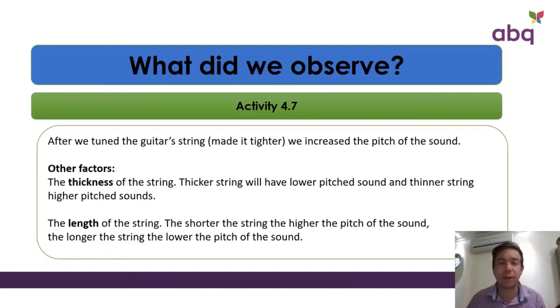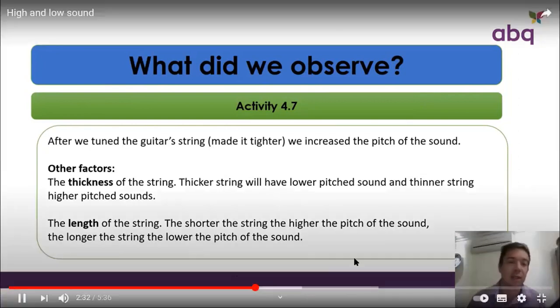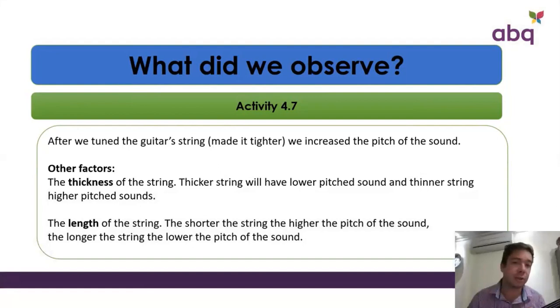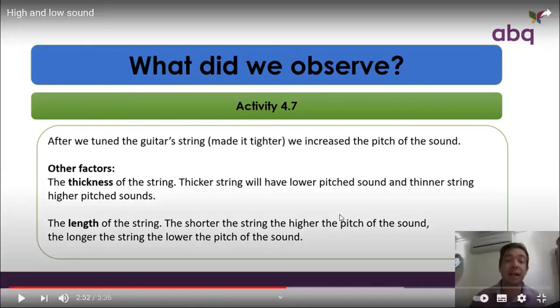That is not the only factor that can change the pitch of a string instrument. The other thing is the thickness of the strings. On a normal guitar, your top three strings will usually be thicker than your bottom three, and that changes the pitch as well.